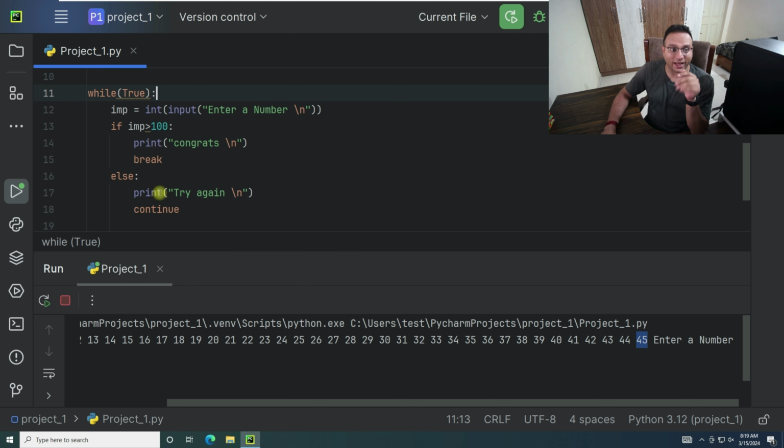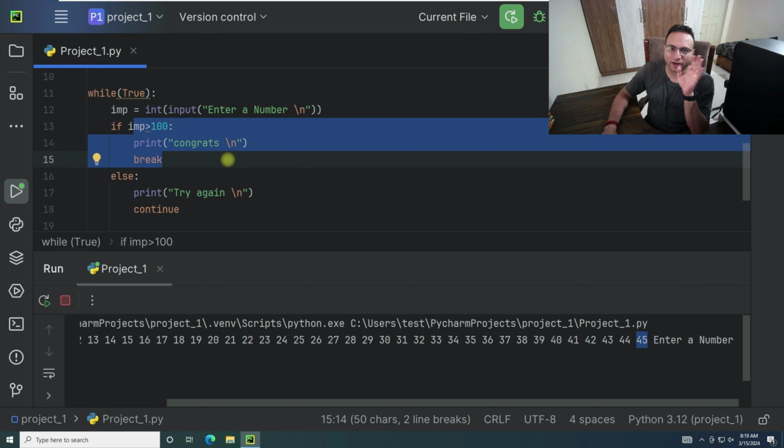But if the value is less than, then in that case this will continue. So if I put less than 100 multiple times, it will continue until we put a value which is greater than 100. Then this will be fulfilled and we get that output finally. So over here, this is for the first part of while and this is for the second part.